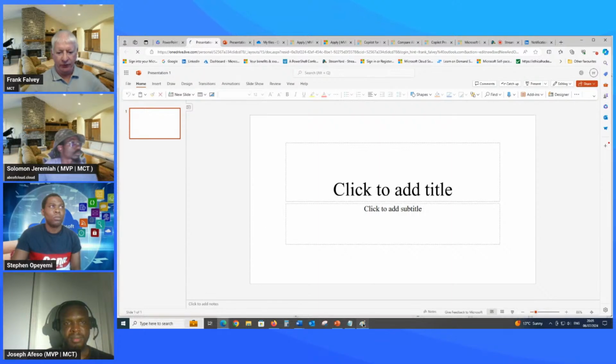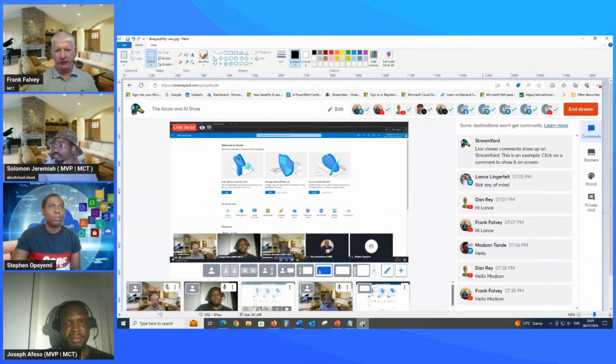But just to show you something else here, can you see that picture there on the screen? Yeah, so that's what I'm looking at when I'm using StreamYard. Can you see up at the top all the accounts that are connected? We're actually streaming out through 10 different platforms.